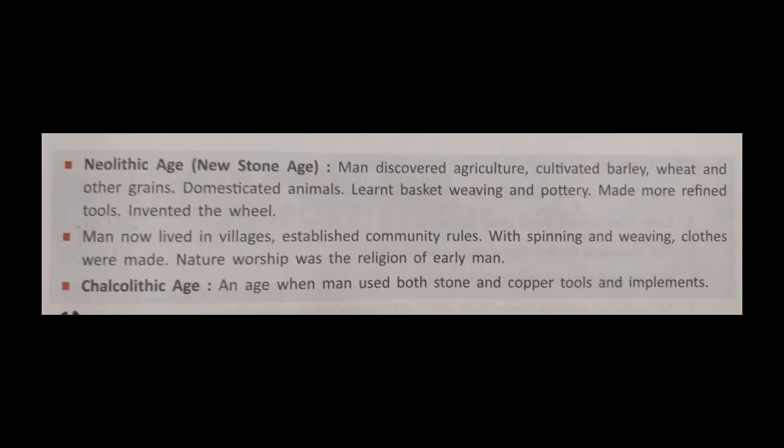Next, we had learnt about Neolithic Age or the New Stone Age. During this period, man discovered agriculture. They started growing food crops. They cultivated barley, wheat, and other grains. They also learned how to tame animals, that is, the domesticated animals. They learned basket weaving and pottery. This was mainly to store their grains and to store the milk which they started getting from animals like cows and goats. Man made more refined tools and invented the wheel.